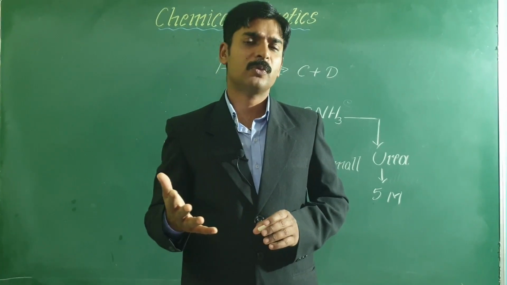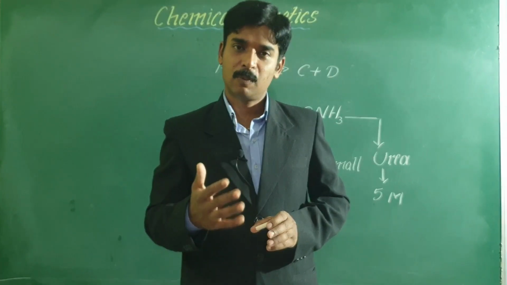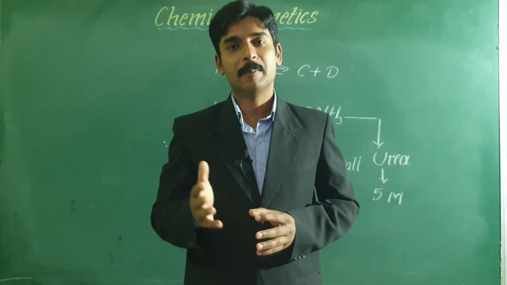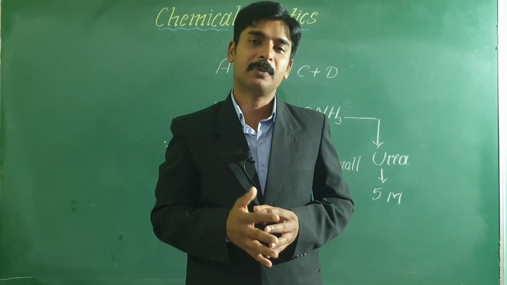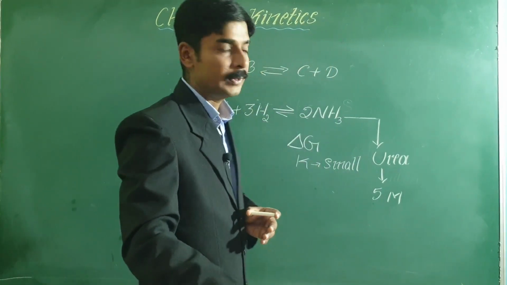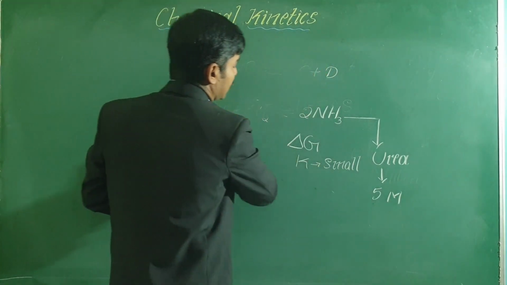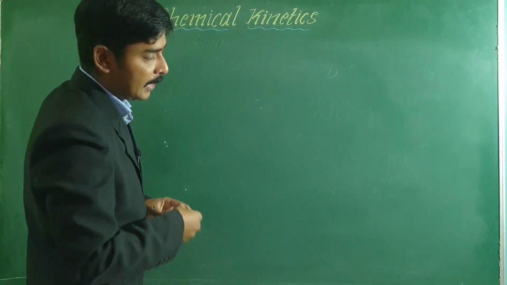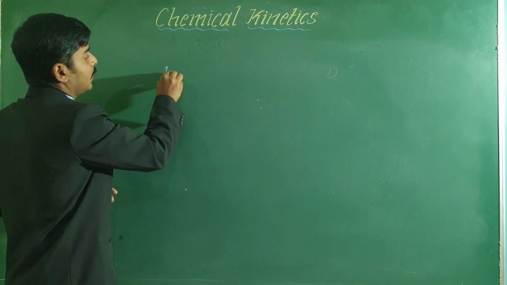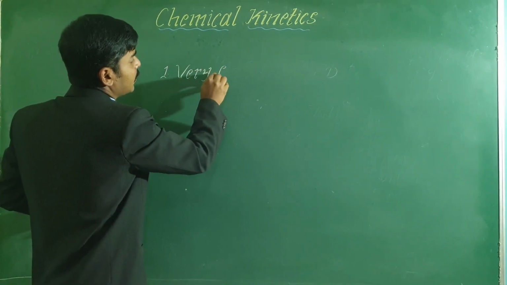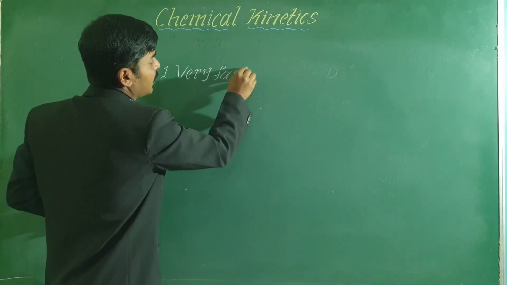Next, most of the chemical reactions are spontaneous and unidirectional. Based on the rate of the reaction, chemical reactions are classified into three types. First one, very fast reaction. Some of the reactions are very fast.